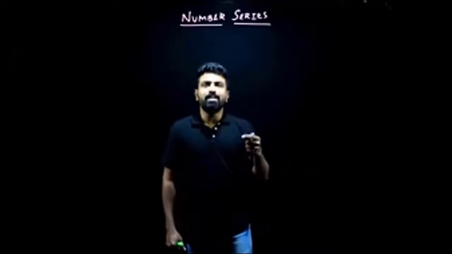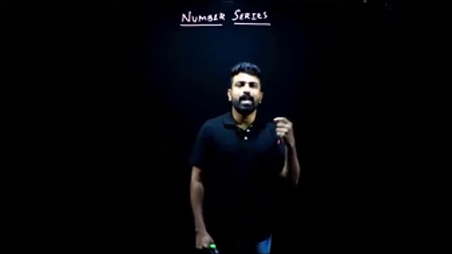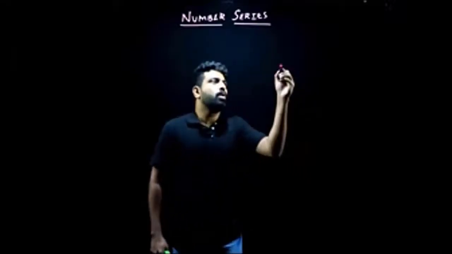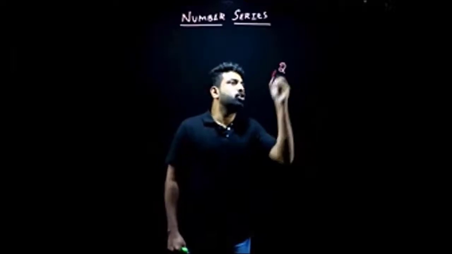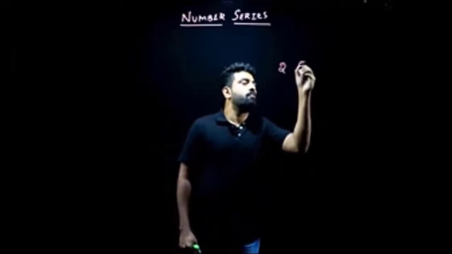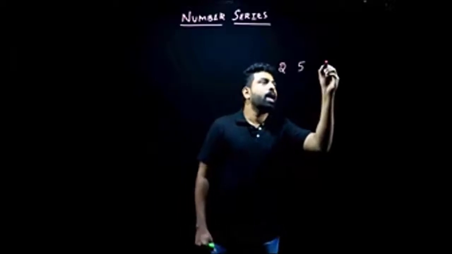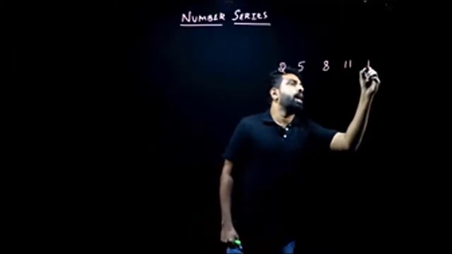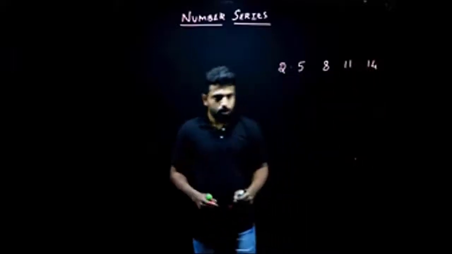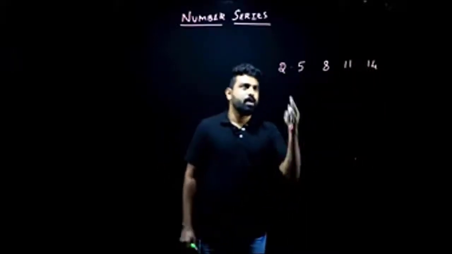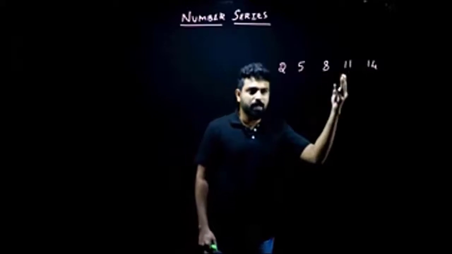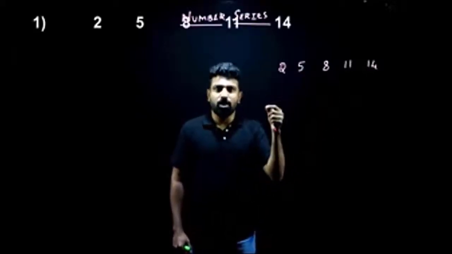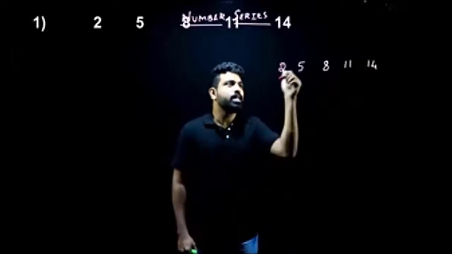So for people who haven't understood yet, let me take a very simple example here. My first example is 2, 5, 8, 11, and 14. So what's happening here? It's an arrangement of numbers one after the other. And as I've told you, there's some logic hidden in this arrangement.